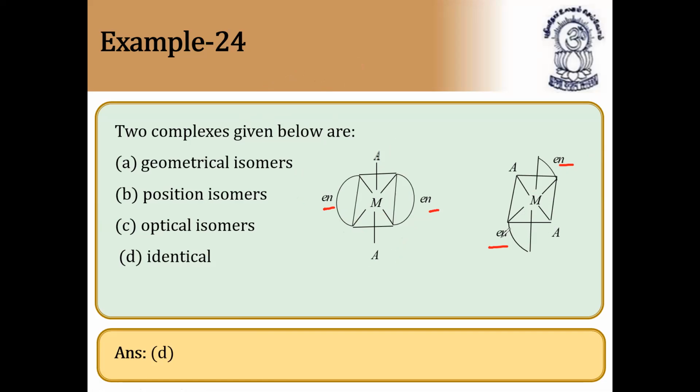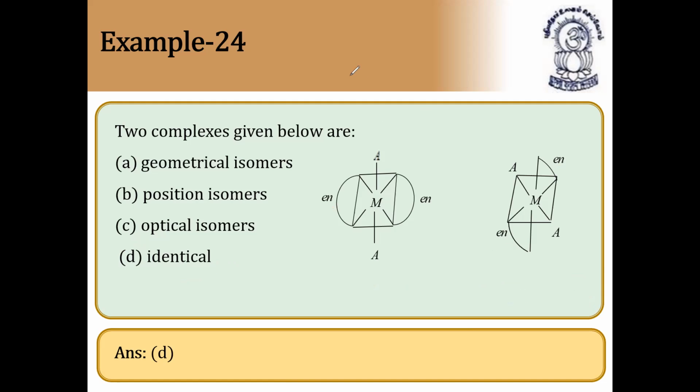So these are identical, not optical. Optical means they should have dextro and laevo forms. These are not dextro and laevo forms because both are similar. So they are nothing but identical isomers, called identical complexes.